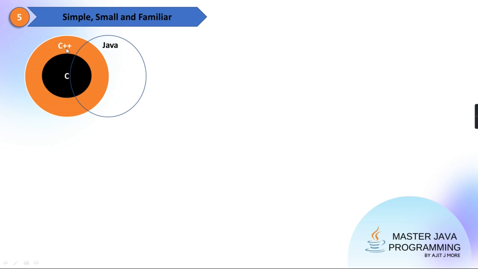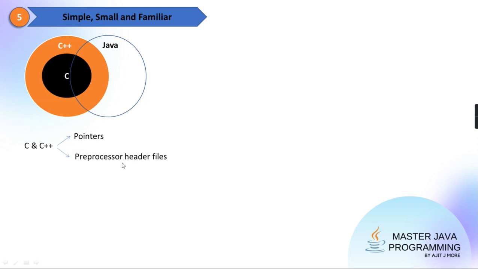So the programmer is already familiar with C++. It's very easy to cope with Java. Getting or no what I'm trying to say? Okay? See here. You can say that C and C++ have features like pointers.